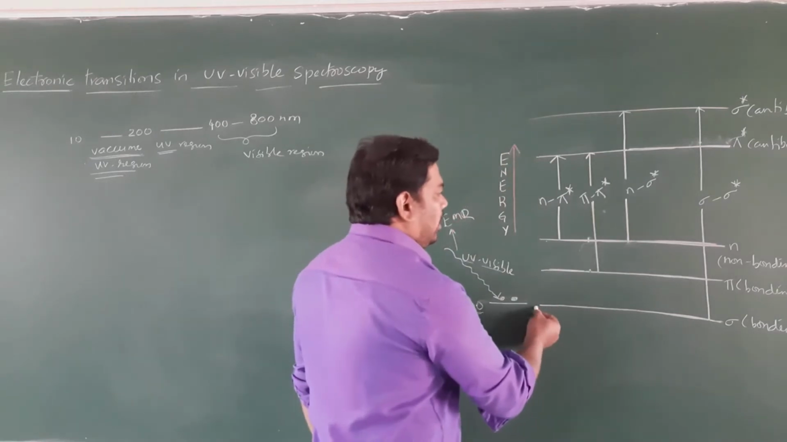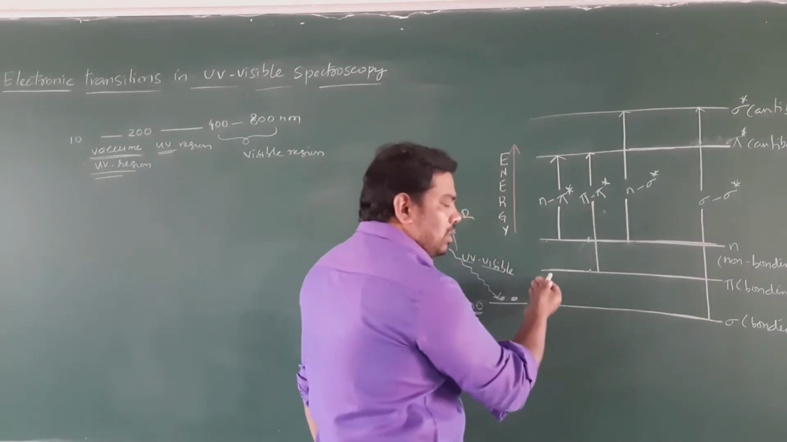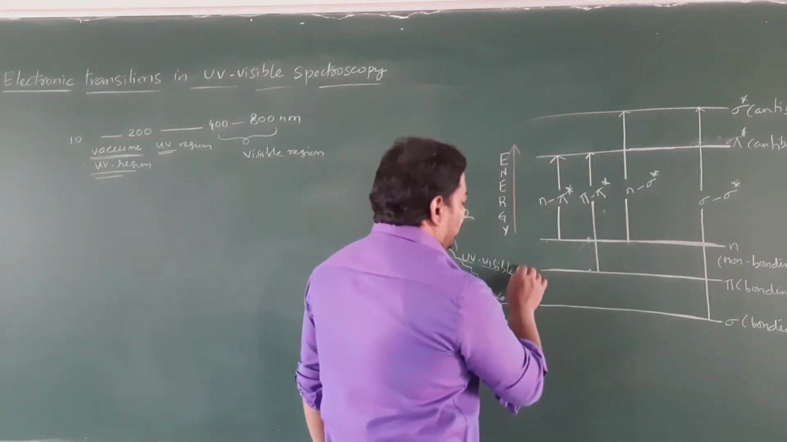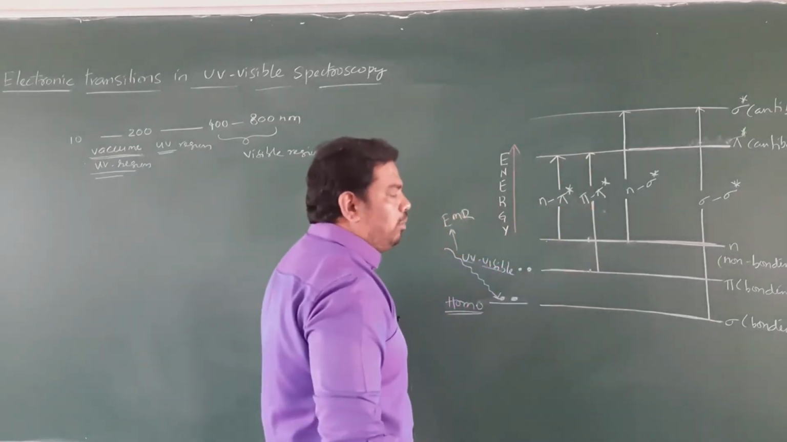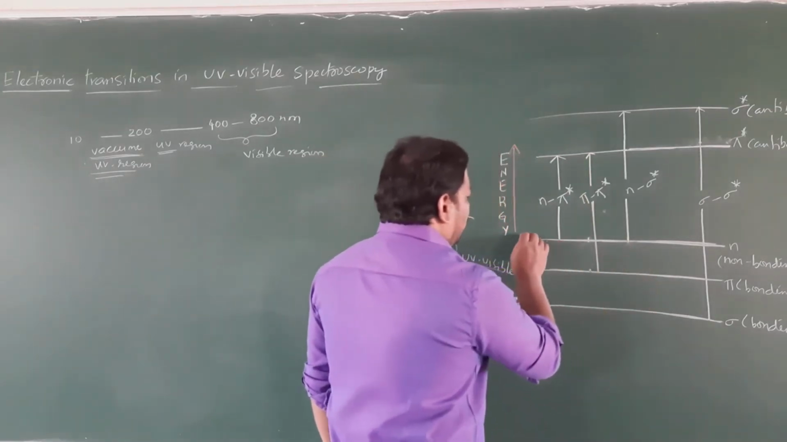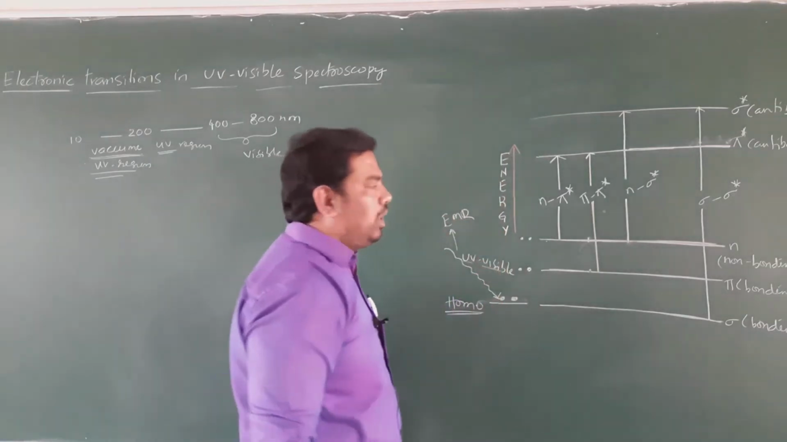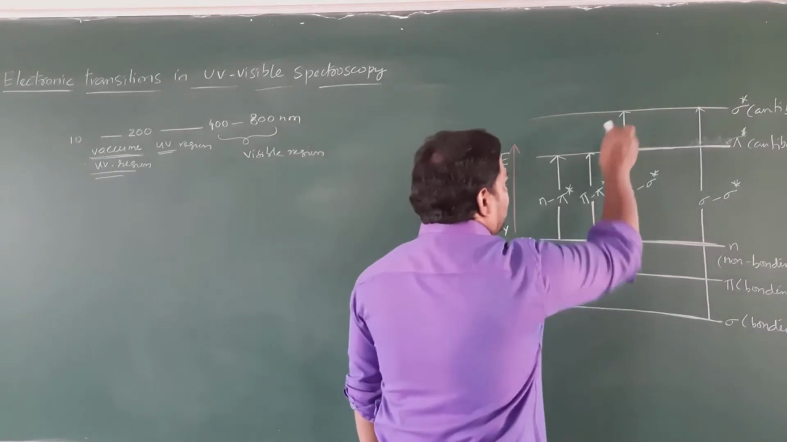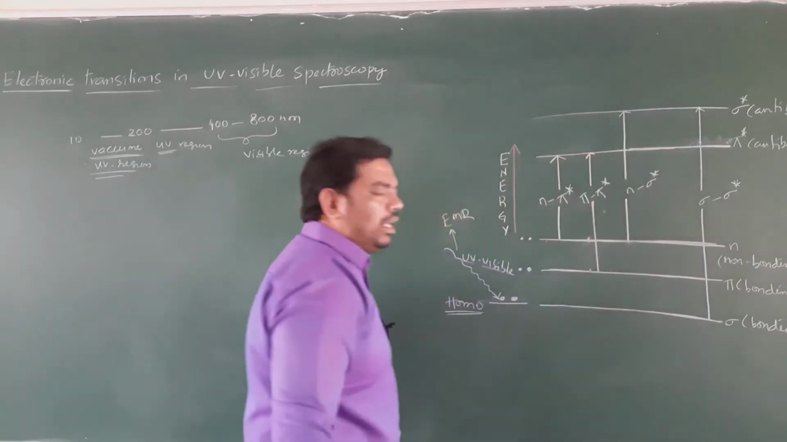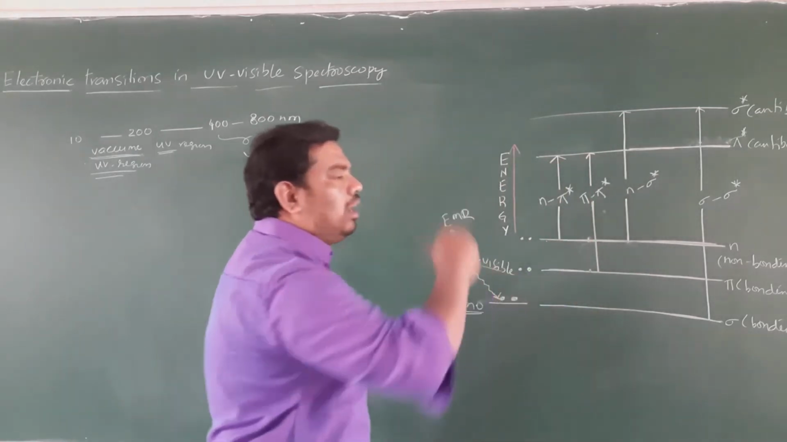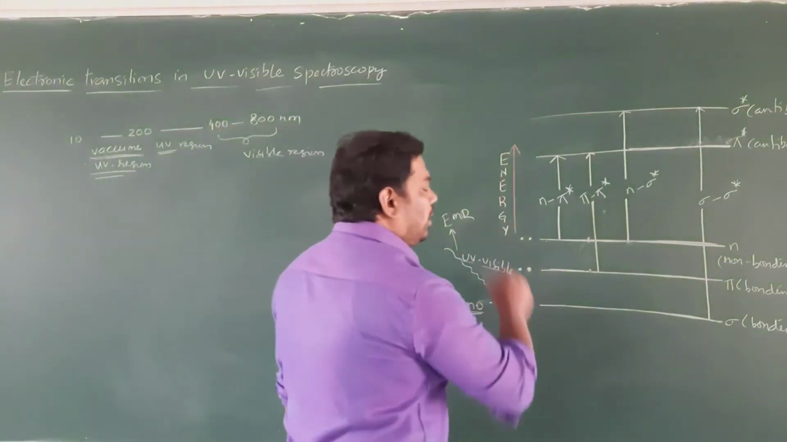So the sigma electron excites into the sigma star energy level. If pi electrons are present, these pi electrons excite into the pi star anti-bonding molecular orbital. If non-bonding electrons are there, these non-bonding electrons can absorb the UV visible range of radiation and are excited into n to sigma star or n to pi star. So these are the electronic transitions possible in UV visible spectroscopy. These are allowed transitions.